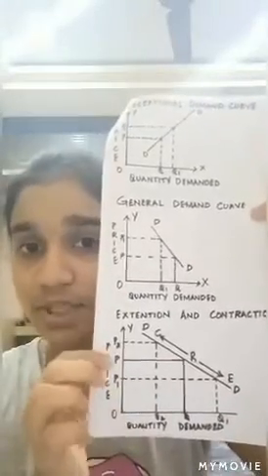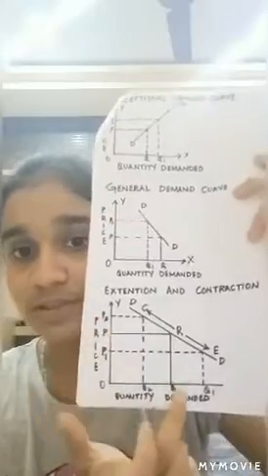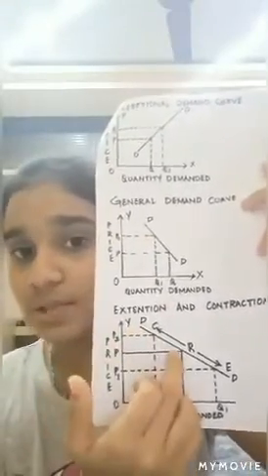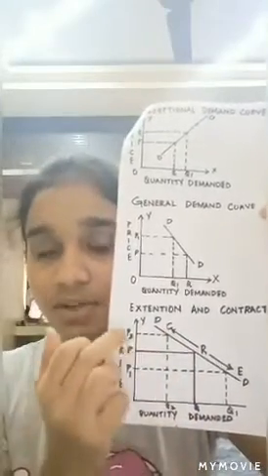On the other hand, you can find that when the price of the good has increased from P to P2, there is a decrease in the quantity demanded from Q to Q2. And here, from D to R is termed as contraction. This is because there is a decrease in the quantity demanded due to an increase in price. So there will be an extension and contraction of demand if there is a change in the price of the commodity when other things remain constant.